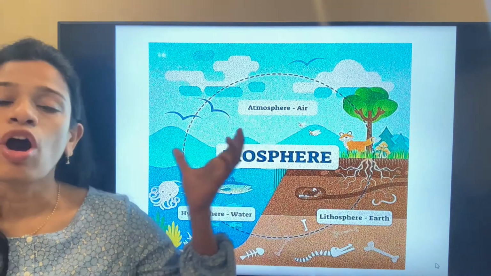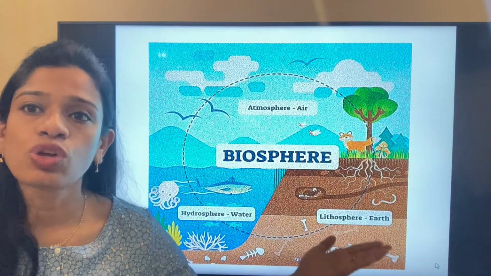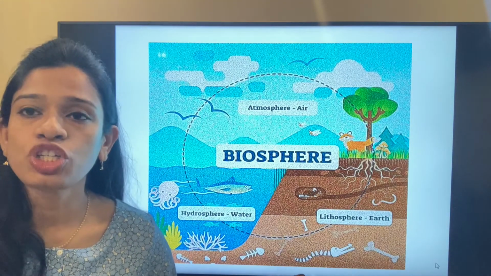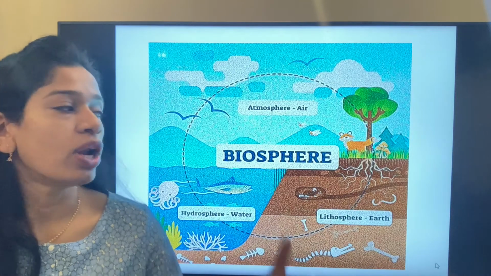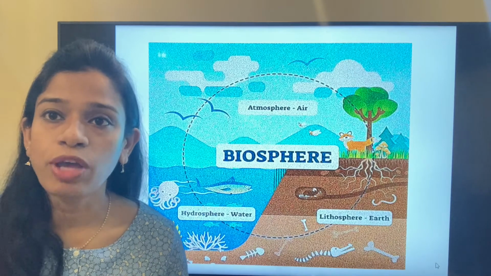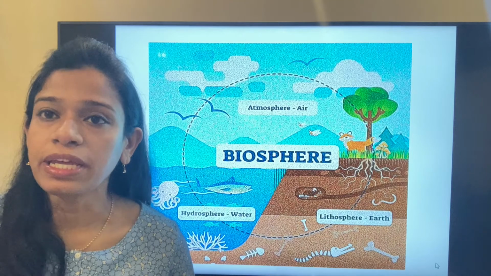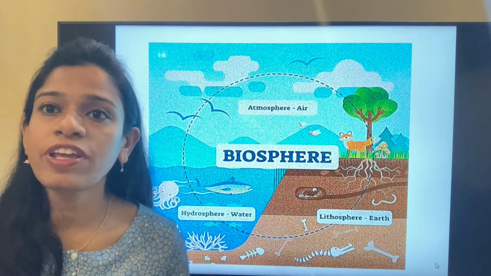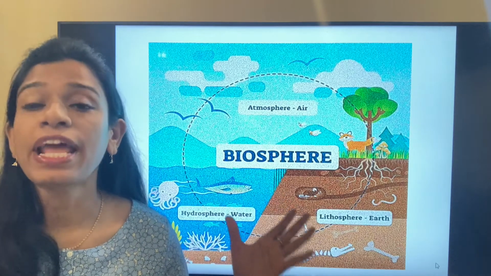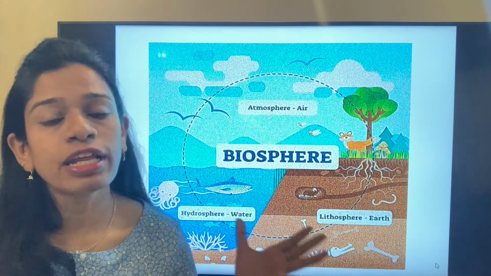These three combine together to form the biosphere, and this is an integral part for every living being, because all living beings, may it be plants, animals or human beings, live in this biosphere. Any imbalance in this biosphere can cause a serious threat for the living beings.